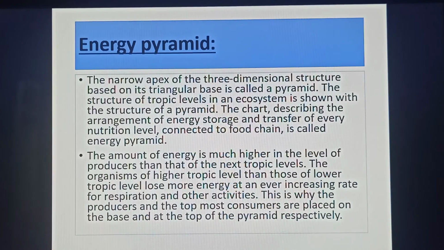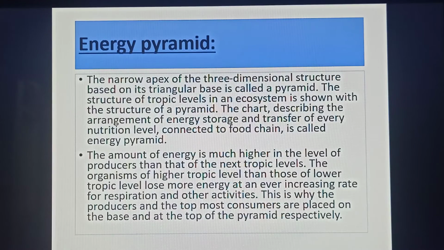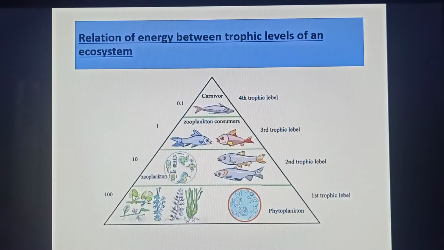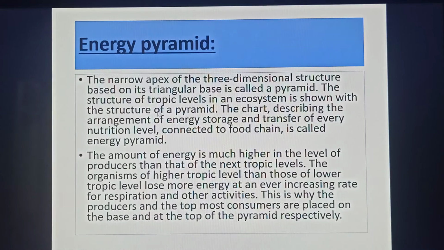Then the next topic is the energy pyramid. Look here. This is also an energy pyramid. This diagram represents the energy pyramid. The narrow apex of a three-dimensional structure based on a triangular base is called a pyramid. The structure of trophic levels in an ecosystem is shown with the structure of a pyramid.